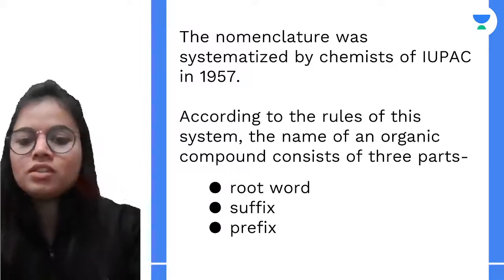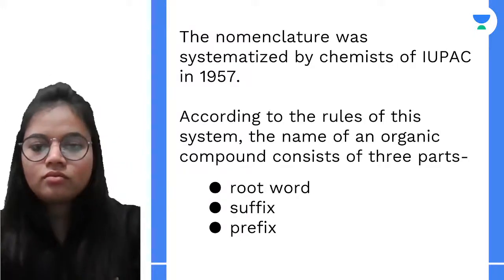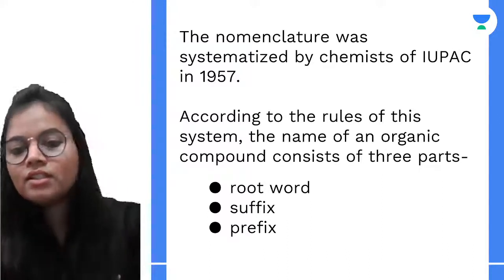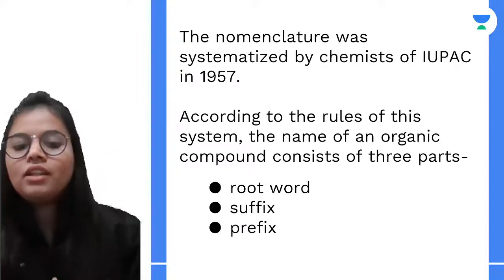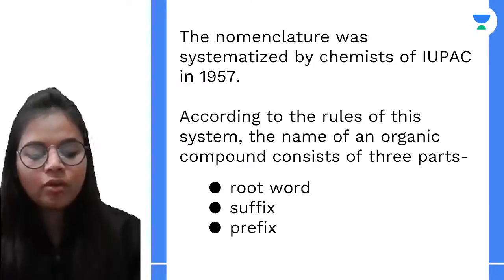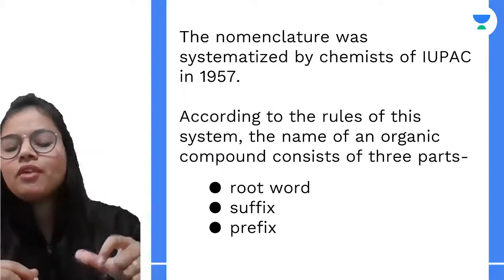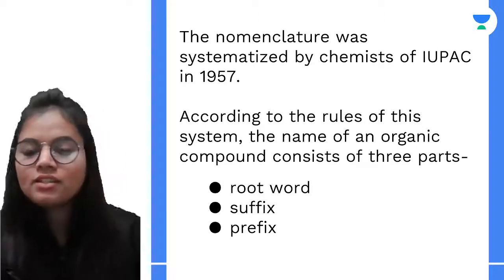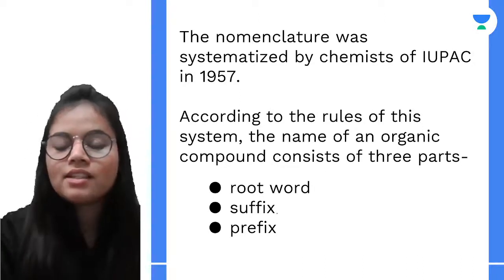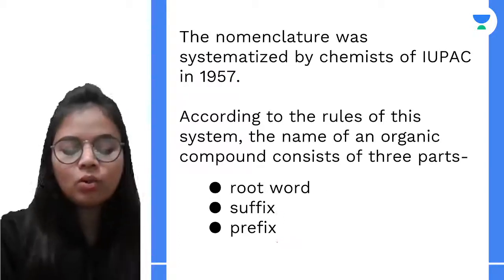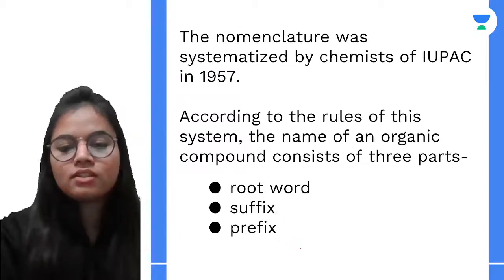That was the IUPAC system. According to this system, there were certain rules to name any organic compound. The name of any organic compound basically consists of three parts. First is the root word, next is the suffix, and the third one is the prefix, right?